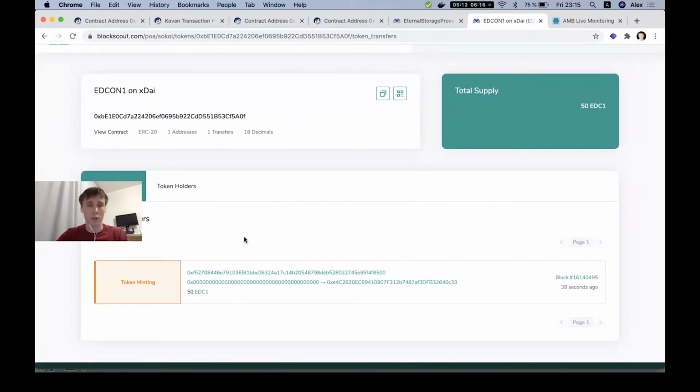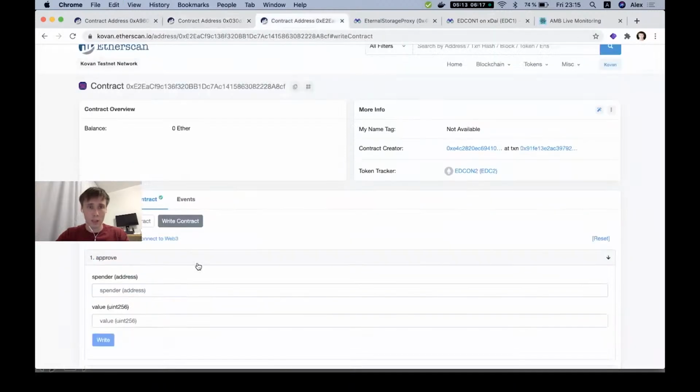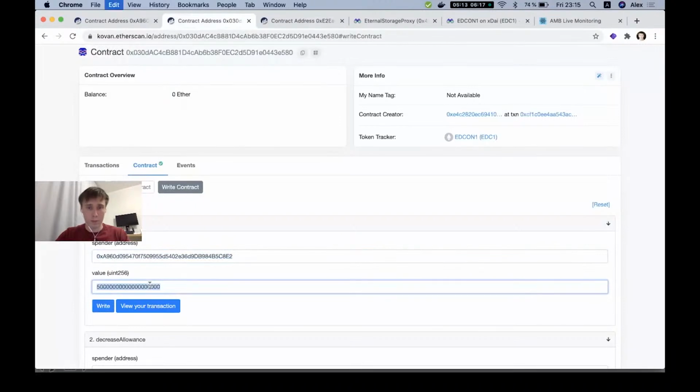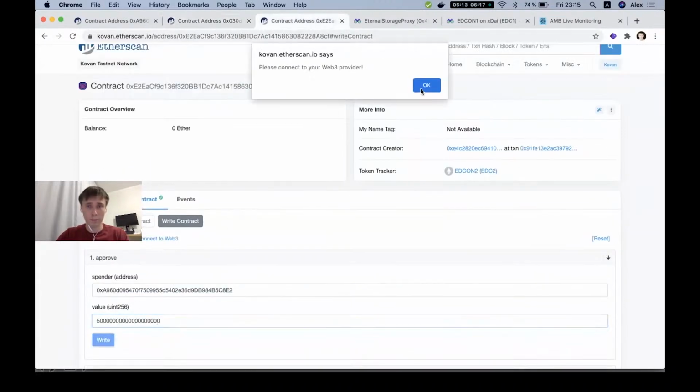Let's try to transfer another token. Repeat the same actions, approve, and the same amount, why not?